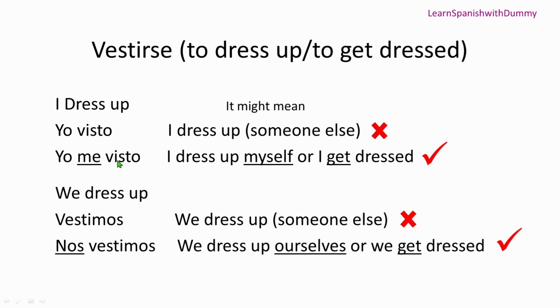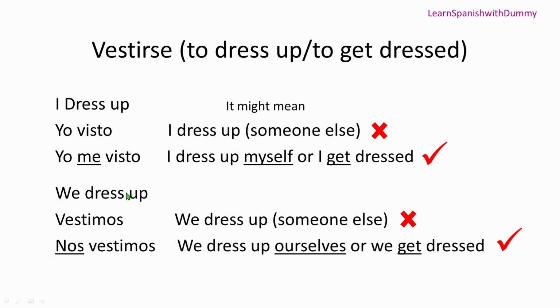So vestirse is always a reflexive verb. Whenever you talk about dressing up, you always need to put the reflexive pronoun here. The reason is that the action of dressing up we do on ourselves, and with the help of the reflexive pronoun we show that we do an action on ourselves. We have another one, again, we dress up.